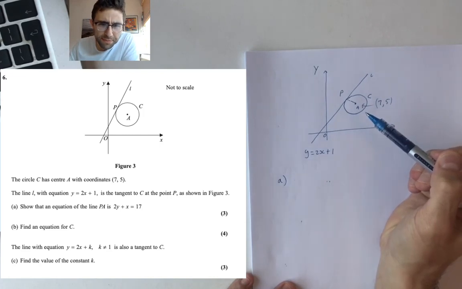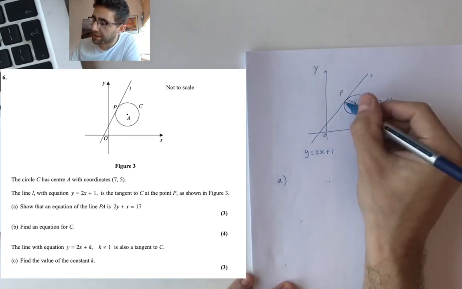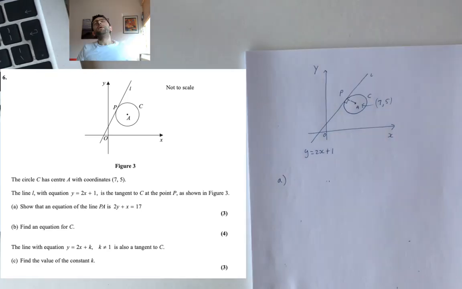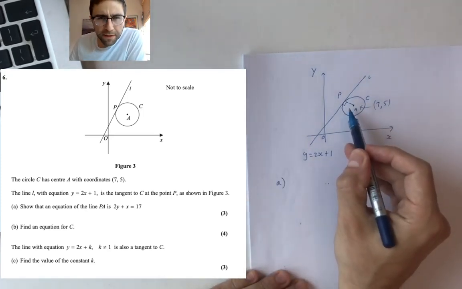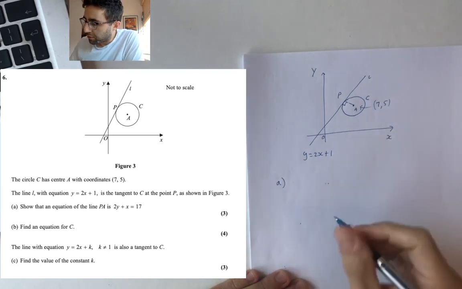firstly, whisper quietly to myself, a tangent and a radius meet at 90 degrees. Sometimes I've been told that I mutter that in my sleep. Radius and a tangent at 90 degrees. Oh, don't say 90, it's pi over 2, we've got to be in radians. So if you're like me, you know that, and that's a circle theorem from GCSE.